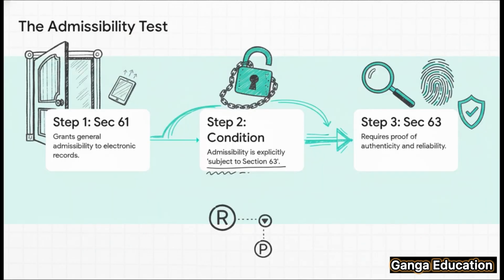Think of it like this. Step 1. Section 61 opens the door, saying electronic records can be admitted. But Step 2 is the catch. It's all subject to Section 63. So the real clincher is Step 3. You absolutely must prove the authenticity and reliability of that record, following the rules laid out in Section 63. This usually means providing a certificate to verify the whole process.